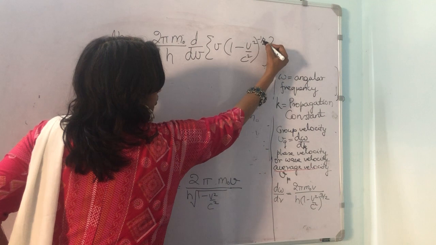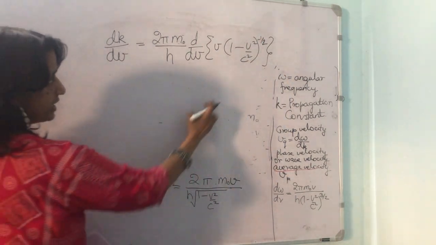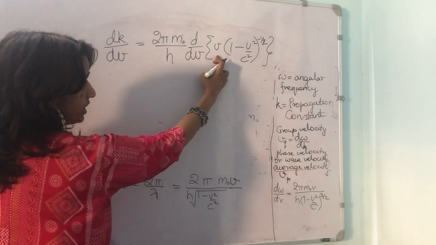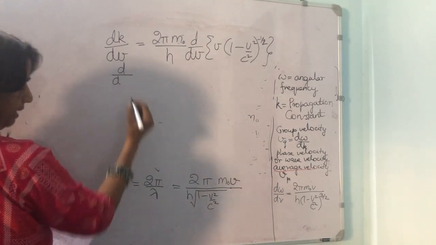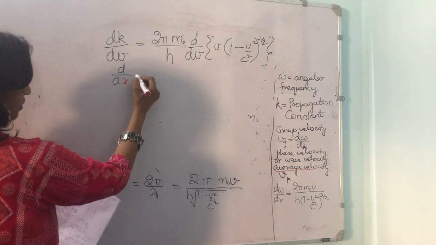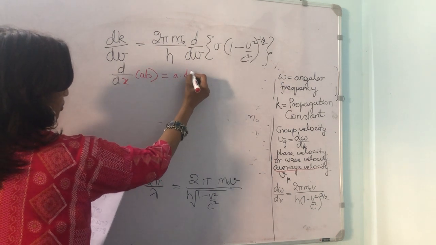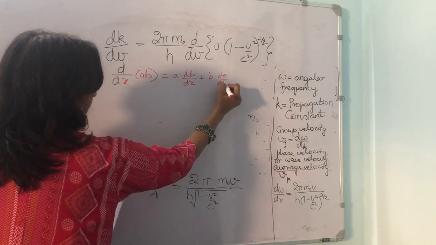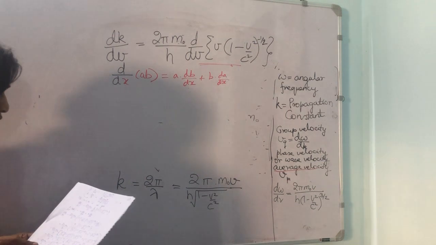So here we have two terms, a and b. First we will take one constant and differentiate with respect to this, plus we will keep this constant and differentiate it with respect to this. So it is just like the simple maths formula you must have heard of. d/dx of two terms ab is equal to a into db/dx plus b into da/dx. So this formula we will use to differentiate this with respect to v.